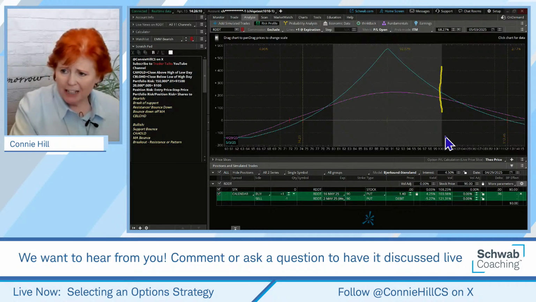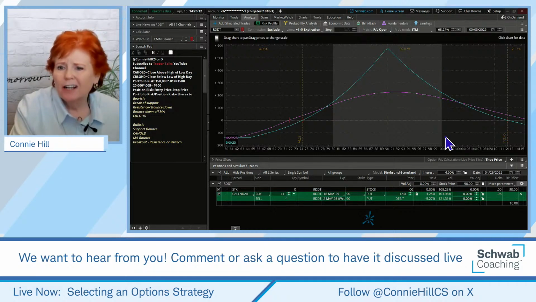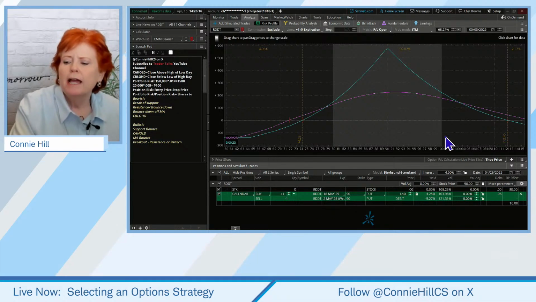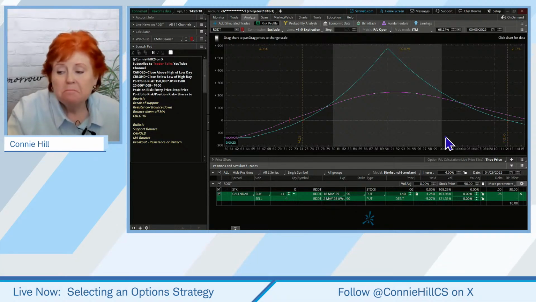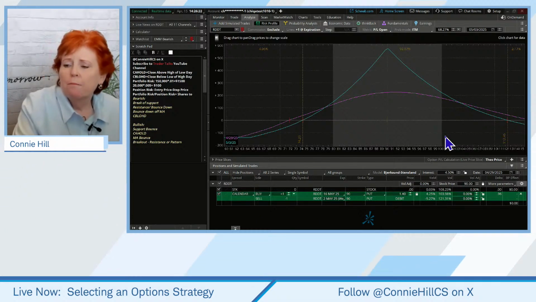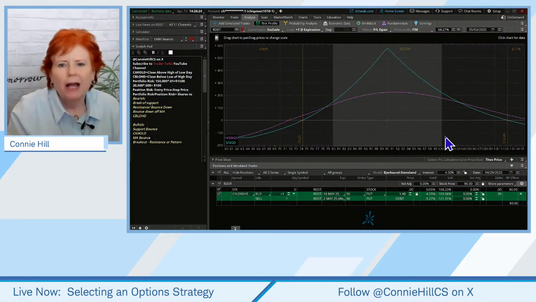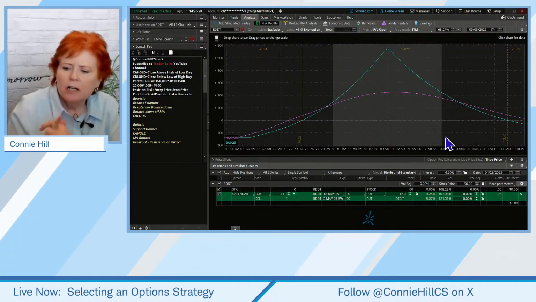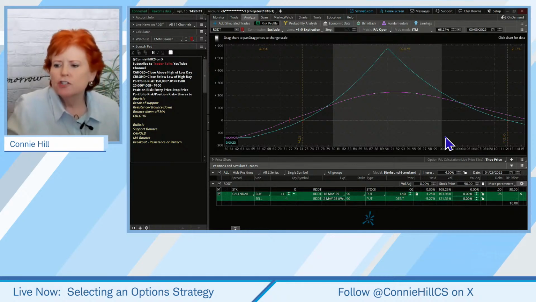Now, I do think using the risk profile on calendars is very helpful. Do we have to wait for a certain type of entry? Not necessarily. But we do want to be thoughtful about how much time we want to sell and how much time we want to buy. So we're going to go ahead and put in this trade.